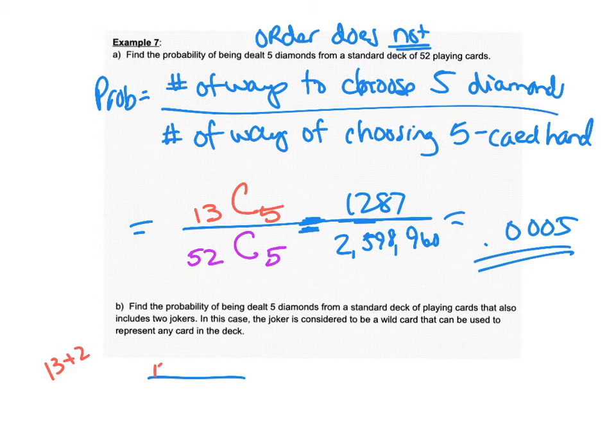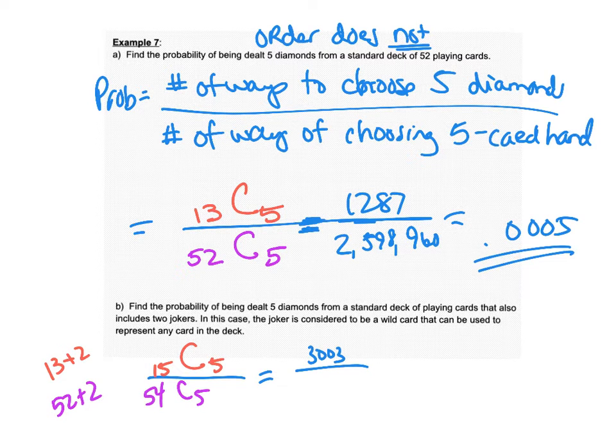So there are now 15 conceivable diamonds. We're still going to choose 5 of them. And instead of the 52 cards, we have 54 cards, and we're still going to choose 5 of them.